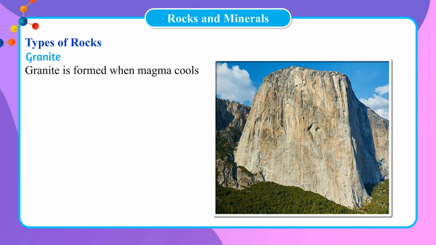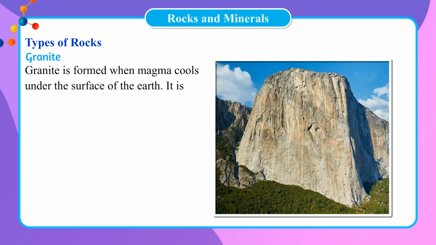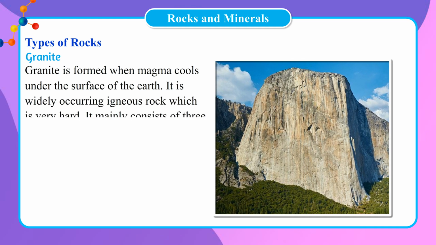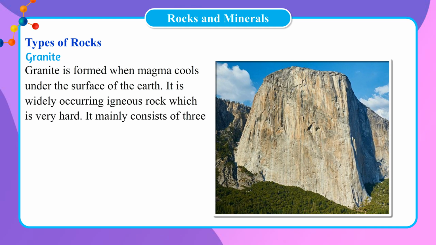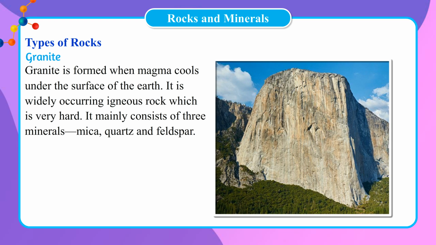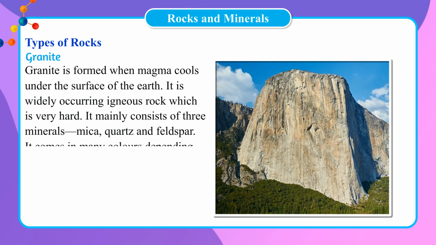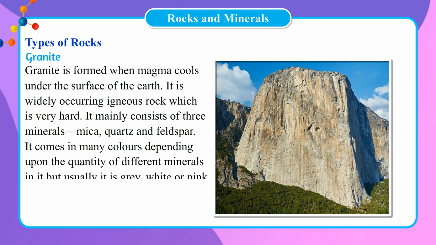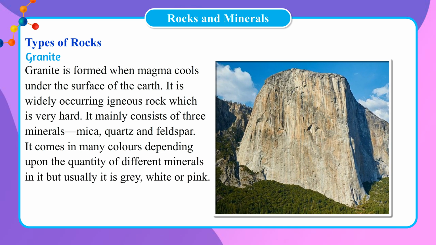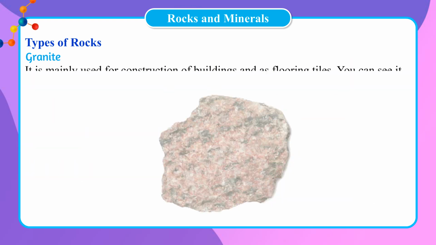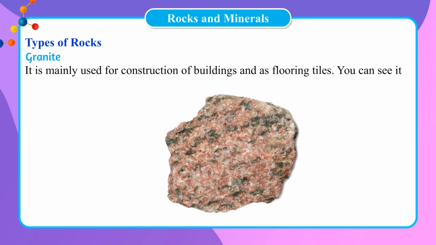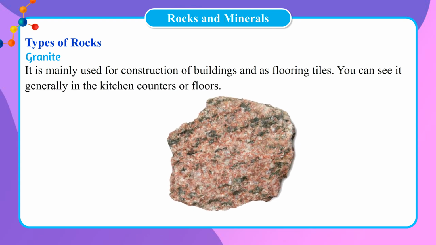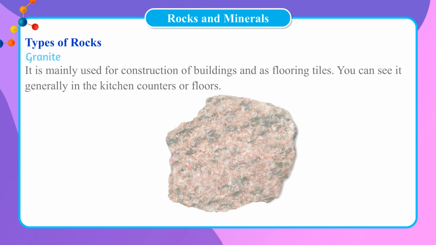Granite. Granite is formed when magma cools under the surface of the earth. It is widely occurring igneous rock which is very hard. It mainly consists of three minerals: mica, quartz, and feldspar. It comes in many colors depending upon the quantity of different minerals in it, but usually it is gray, white, or pink. It is mainly used for construction of buildings and as flooring tiles. You can see it generally in the kitchen counters or floors.